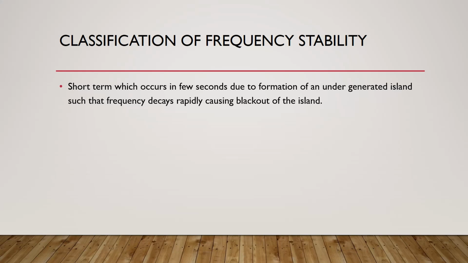Each area will be alone. It will not be a grid connected to each other. Each island is alone, and this island will not be able to satisfy its load, so the frequency will decay fast, causing the blackout or the turning off of the electricity in our area.